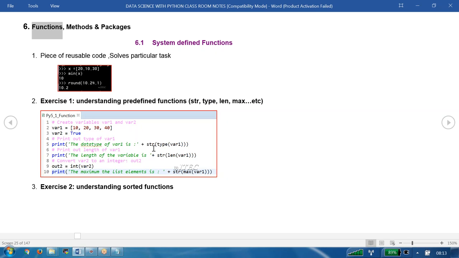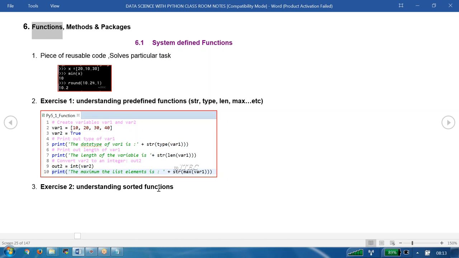Next we have int. Int also what? Converting the variable to whatever we have, the true. True we are trying to convert into what? Integer. So true will give you output as 1. Do I need to execute these things or are you already aware of it? We are already aware of it, right? You can do this one.